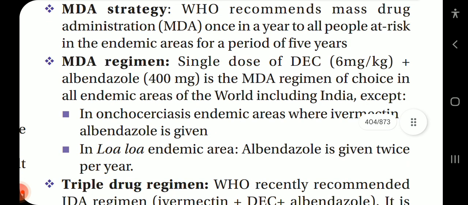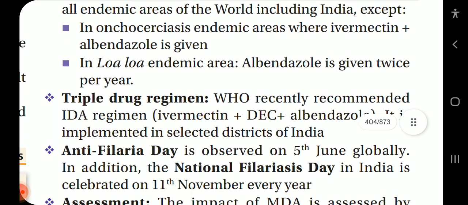MDA regime. Single dose of DEC 6 mg per kg plus albendazole 400 mg is the MDA regime of choice in all endemic areas of world including India, except in onchocerciasis endemic areas where ivermectin plus albendazole is given, and in Loa endemic area in which albendazole is given twice per year.